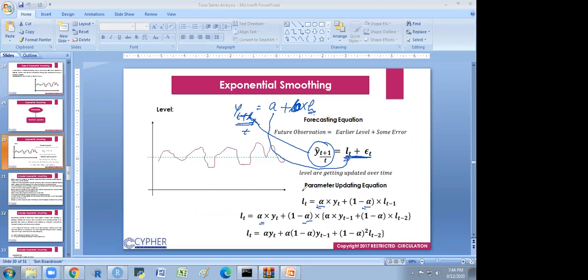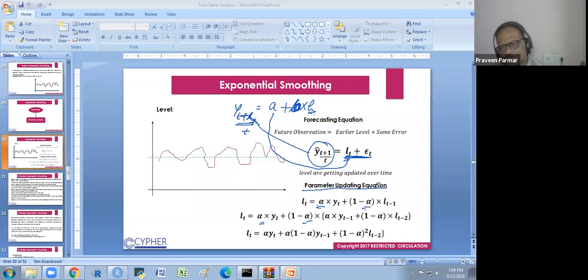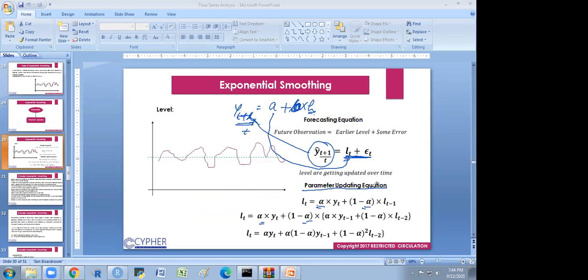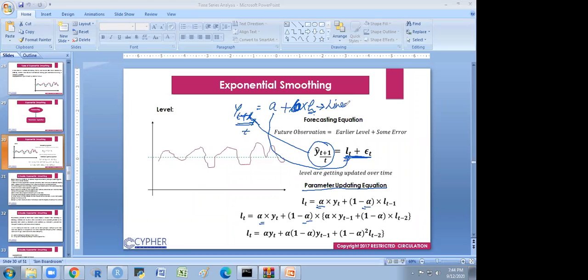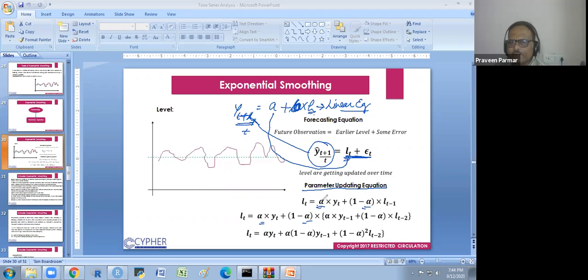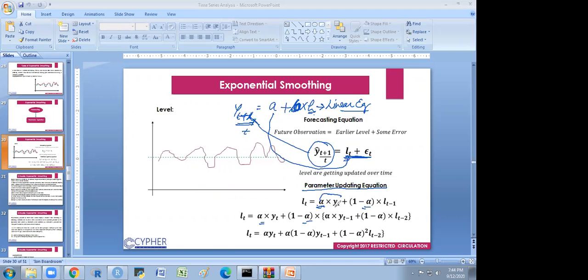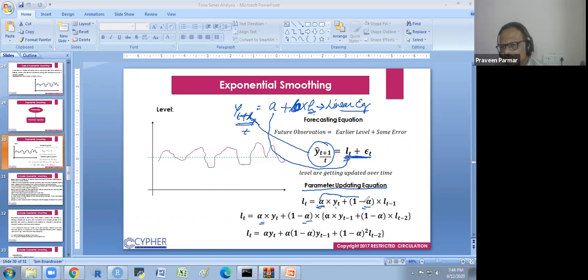So theoretically, updation parameter and coefficient are different. Coefficient represents the linear equation, a straight line. And parameter updation is the regression you are giving to the previous values: how much weightage you give to the nearest lag and how much weightage you give to the farthest lag.